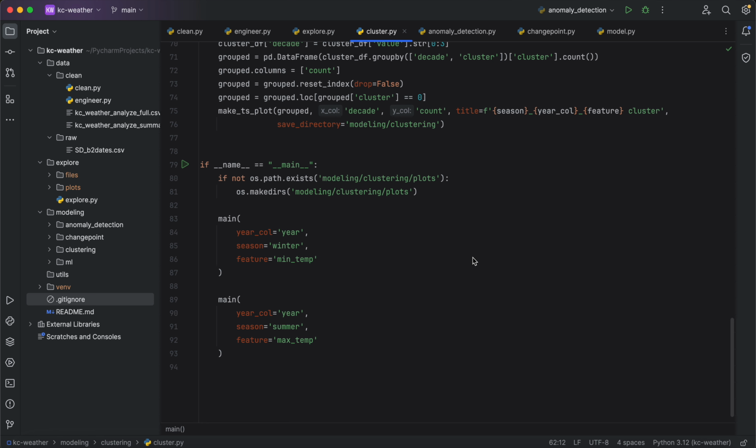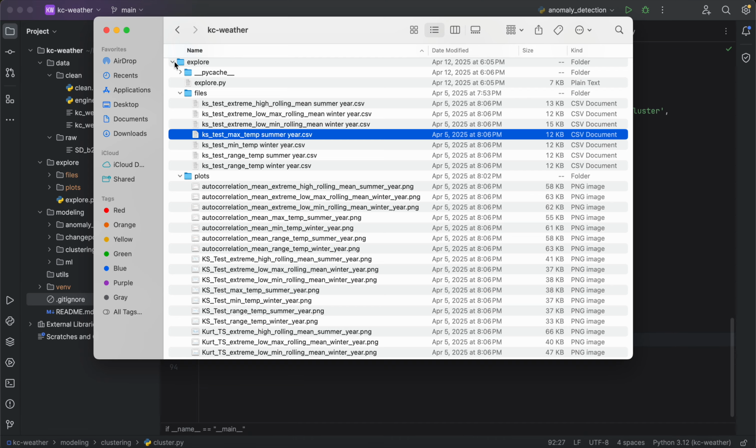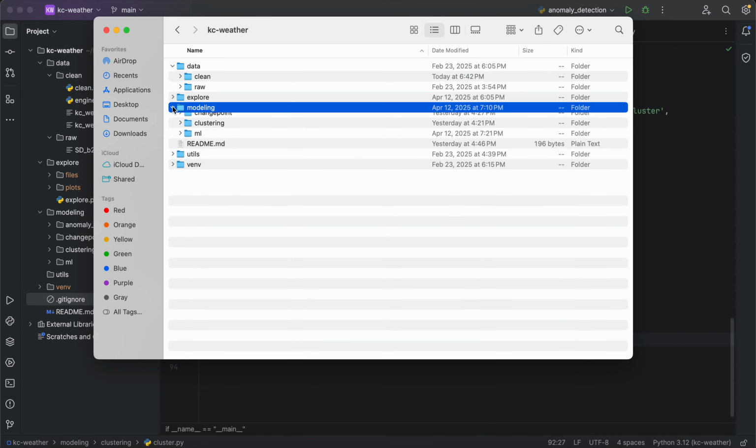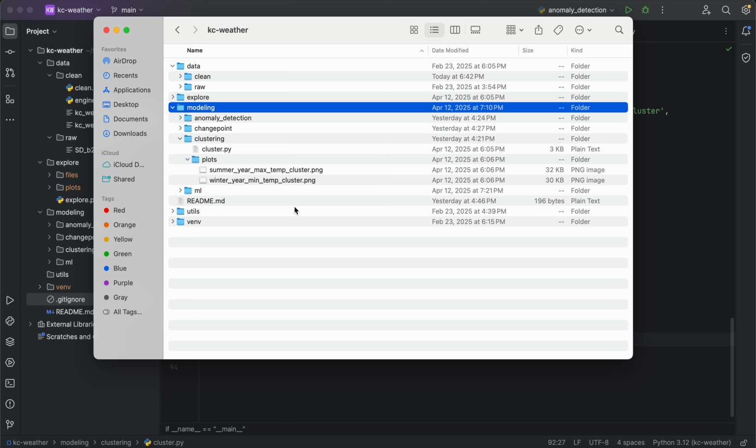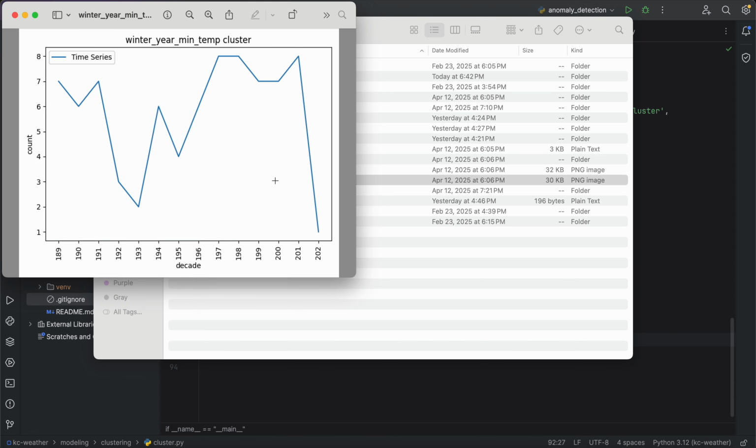Again, there could be some statistical variation to that, but we can also use clustering to determine, has there been potential variability changes over time? So again, we do this with min temperatures in the winters and max temperatures in the summers. This is modeling, clustering, and so we can kind of look at these results here. So this is looking at the number of occurrences per decade, and I just chose the first cluster, so cluster 0. So we can see that this does change over time.